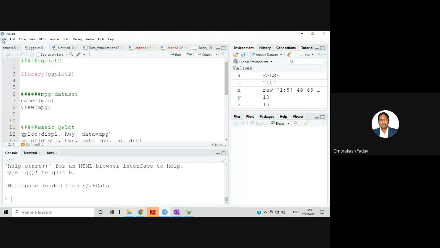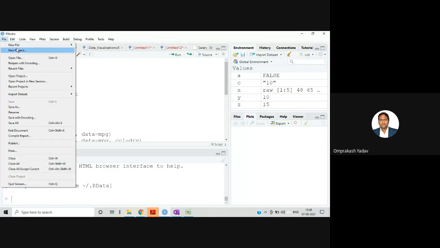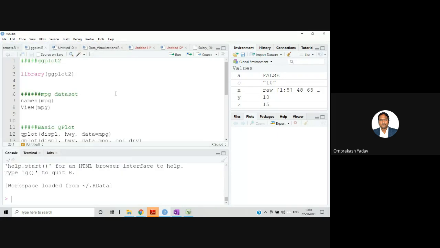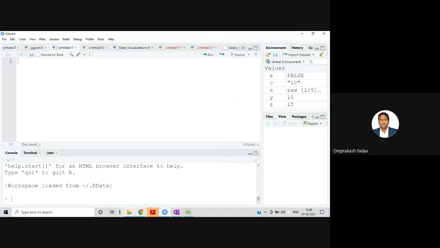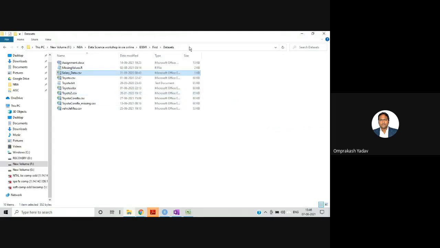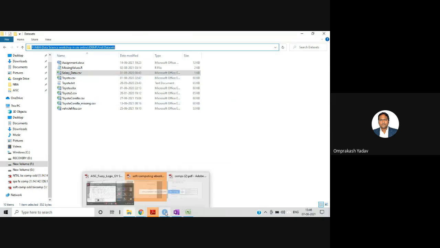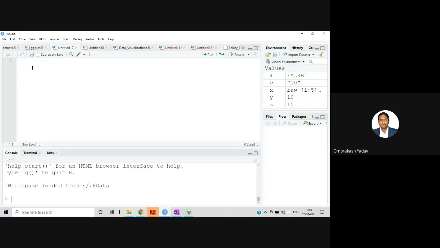Let's create a new file. All of you create a new file. Okay, so I'm just copying the path where my data set is. So we need to read that particular data set first. So write along with me.